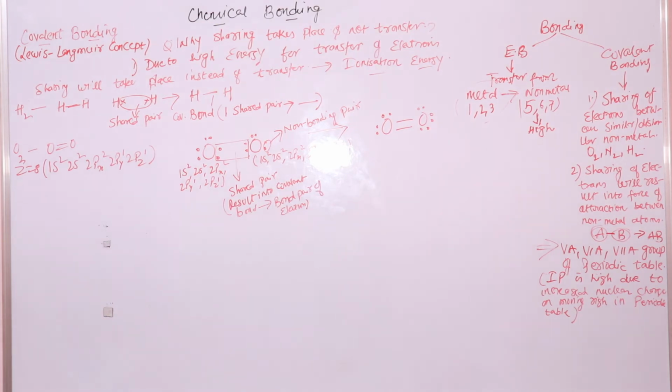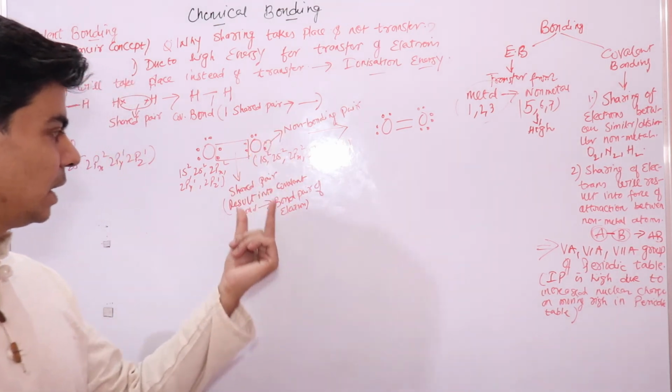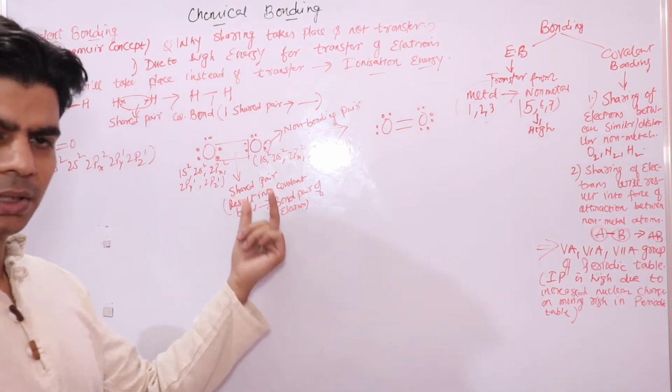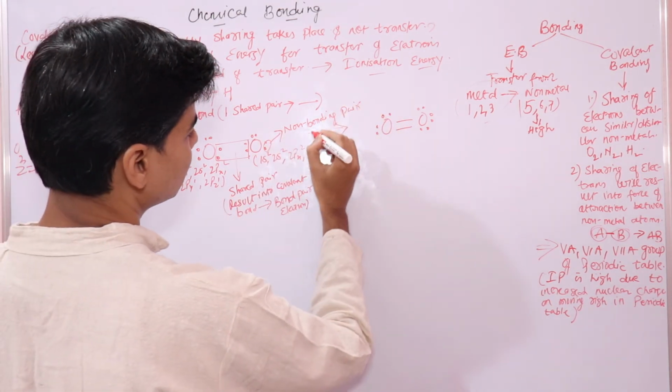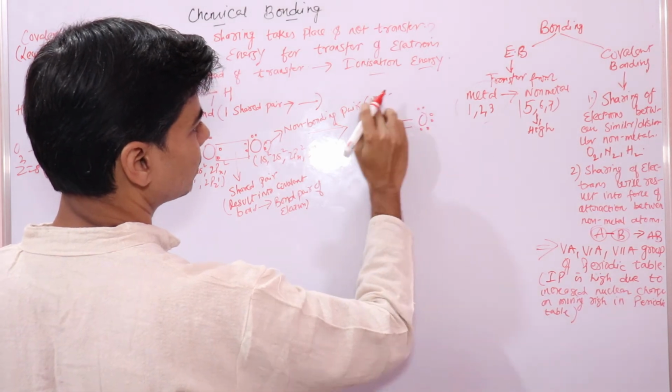Now, since the shared pair has resulted into bonding, we call it as shared pair. We also call these non-bonding pair an unshared pair.